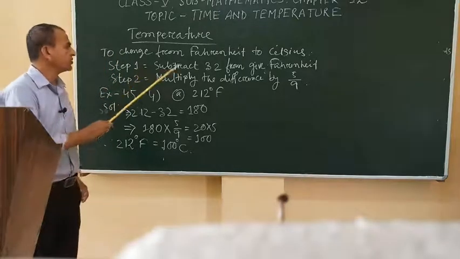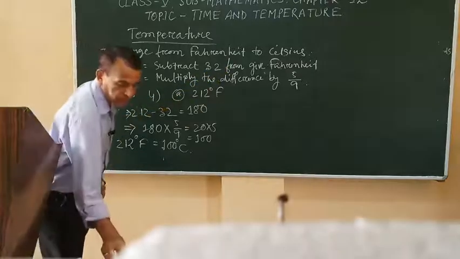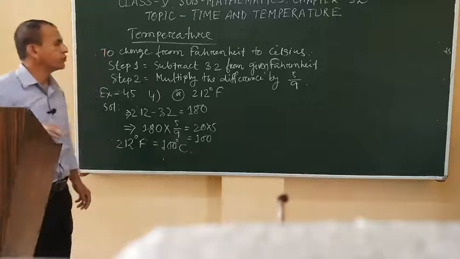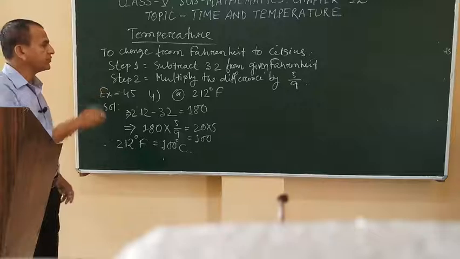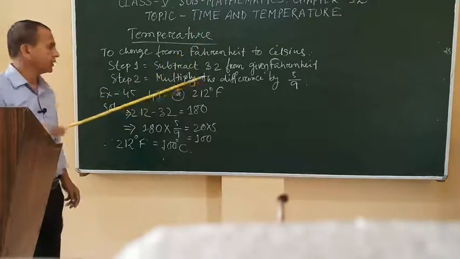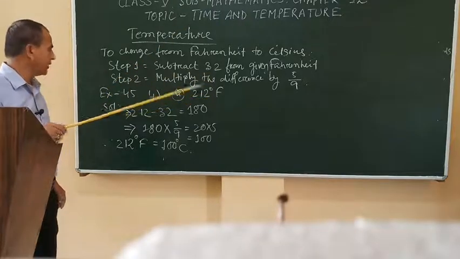Step 1, subtract 32 from the given Fahrenheit. Step 2, multiply the difference by 5 by 9.